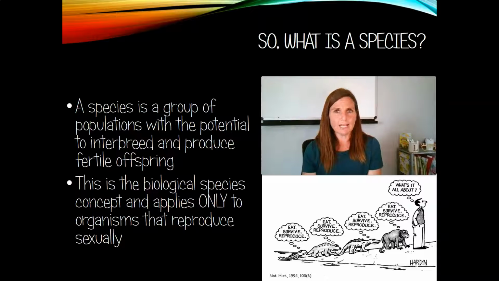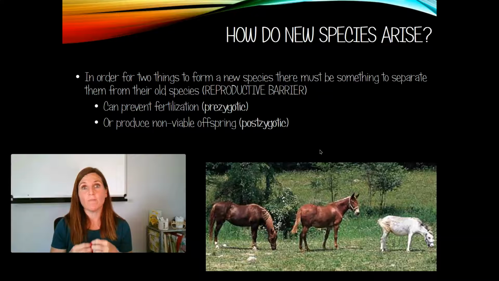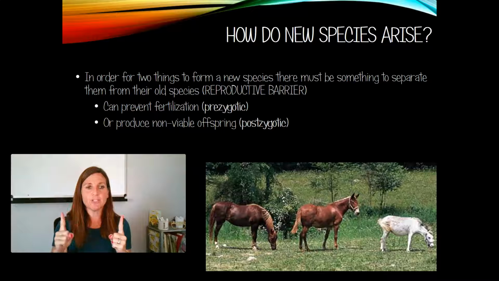And of course, it only applies to organisms that reproduce sexually. Organisms that reproduce asexually have to be defined as a species in another way, and we're really not going to dive into that particularly in this chapter. We're just looking at organisms that reproduce sexually. So there were two parts to our biological species concept. Part one, can they reproduce, interbreed? And step two, are those offspring fertile?